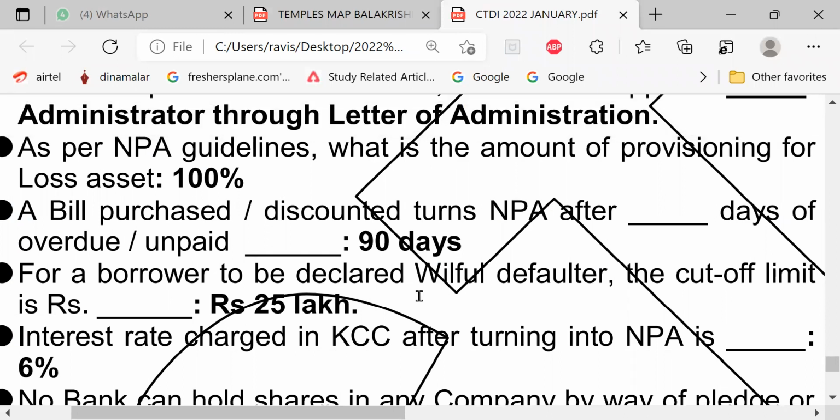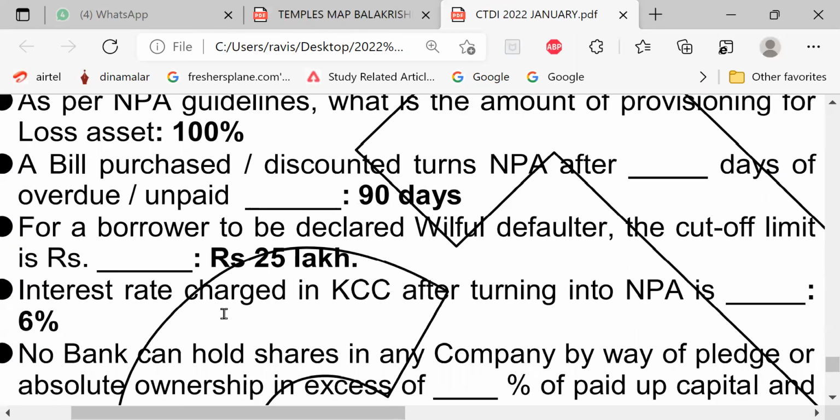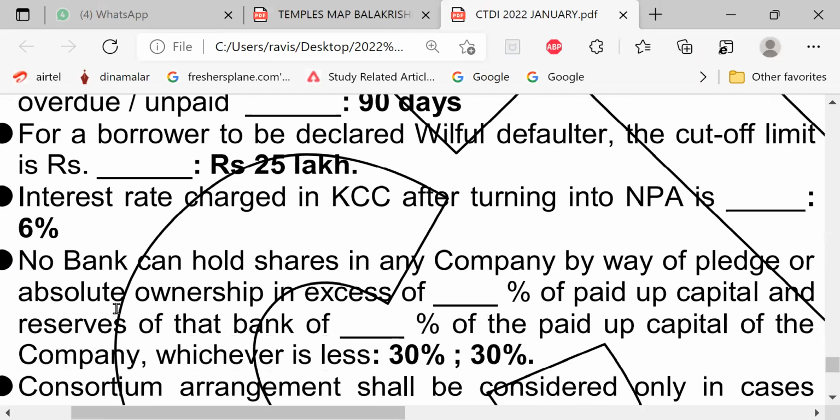For a borrower to be declared a willful defaulter, the cutoff limit is ₹25 lakh. It's new information for me. The interest rate charged in KCC, Kisan Credit Card, after turning into NPA is 6%.